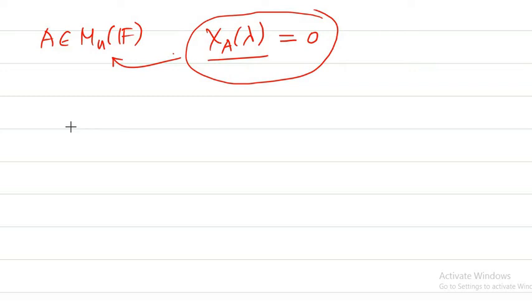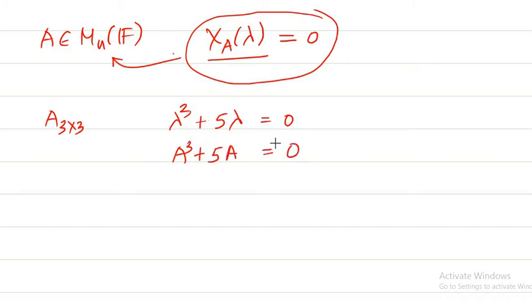For example, if you have a 3 by 3 matrix and you got your characteristic equation to be something like this, then what does the Cayley-Hamilton theorem say? It says that A cube plus 5A will be equal to 0. That means every matrix satisfies its characteristic equation. You just have to substitute the matrix in the characteristic equation, and you will get the answer to be 0.